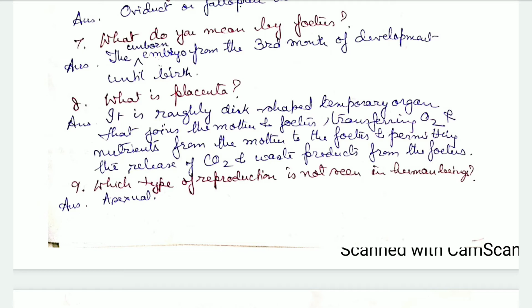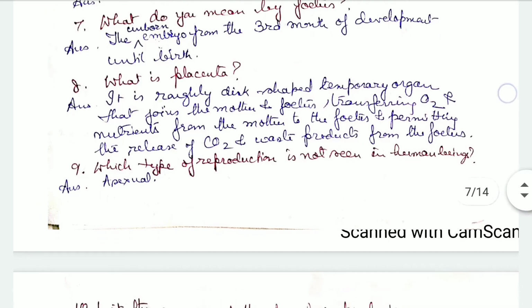The fetus is connected to the placenta through the umbilical cord. The most important thing is that there is no mixing: the blood of the mother and the blood of the fetus do not mix.